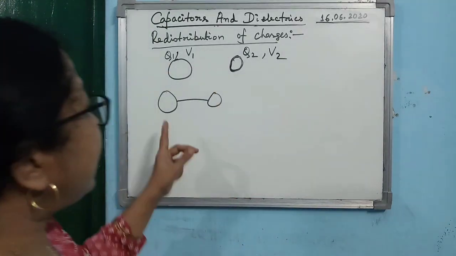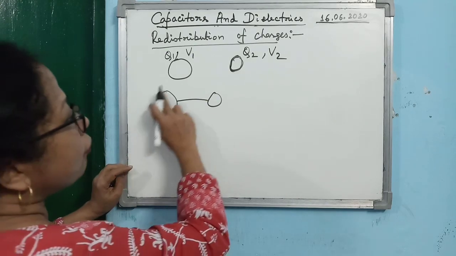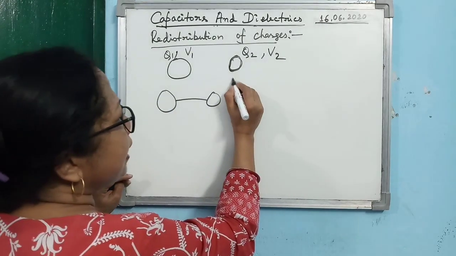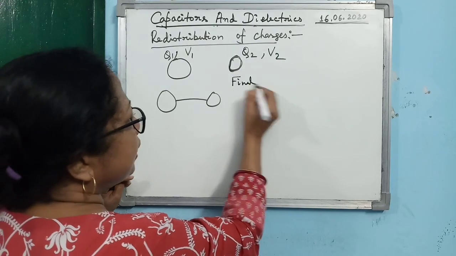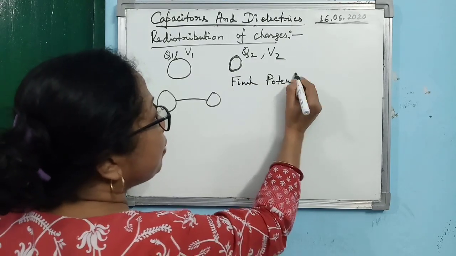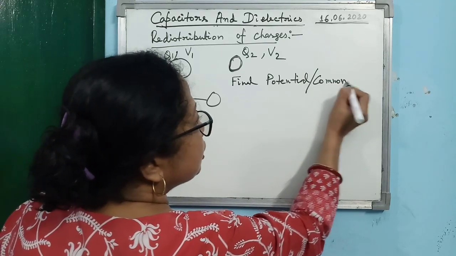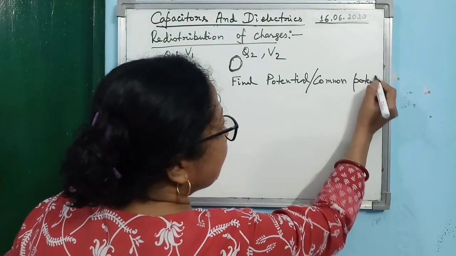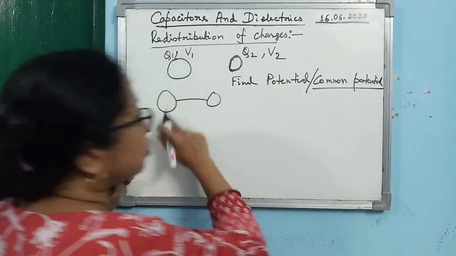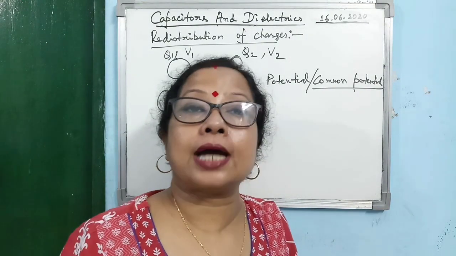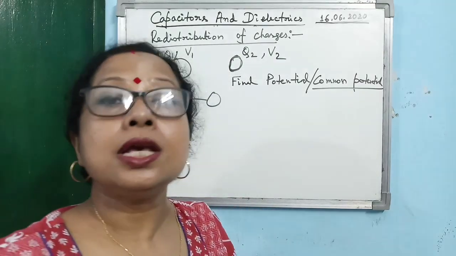So let us consider here, after the redistribution of charge, the final potential, which is also known as common potential. Why is it known as common potential? Because as I said, when the potential of the two conductors becomes equal, then only the flow of electric charge between them will stop.